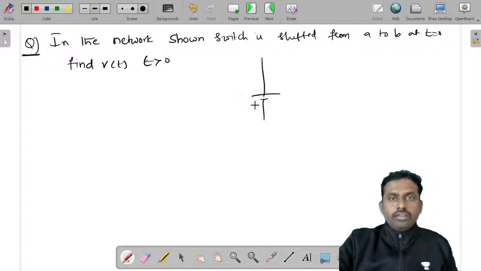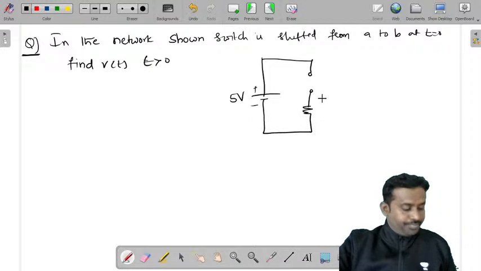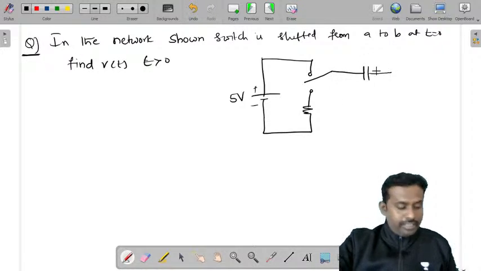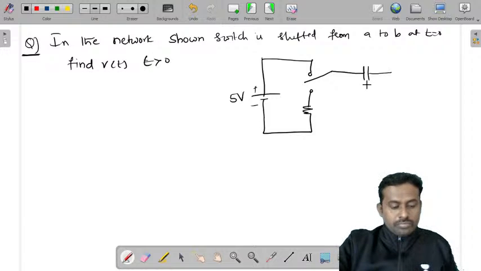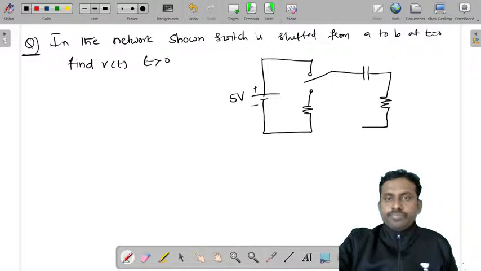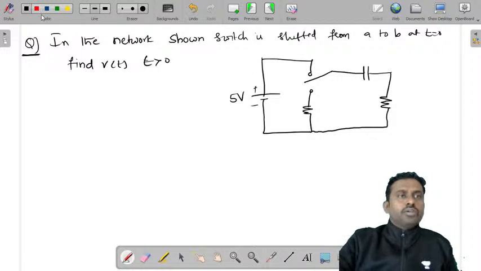See, there is a 5-volt source given. There are positions A and B, and you have a switch, a capacitor, and a resistor. So let's write these values.